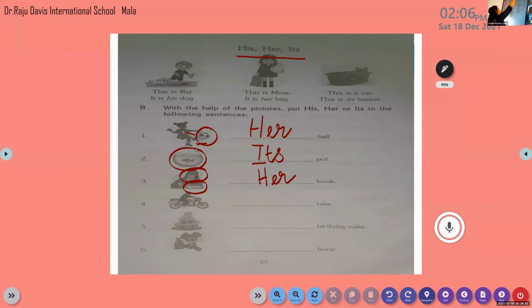Clear to all of you? Yes. Now we are not talking about the girl. We are talking about the things or who is the owner of something. Have you all understood? Okay. Yes, ma'am. Darshak, come on, tell me the answer for the fourth one. His bike. Yes, his bike. Very good. His bike.